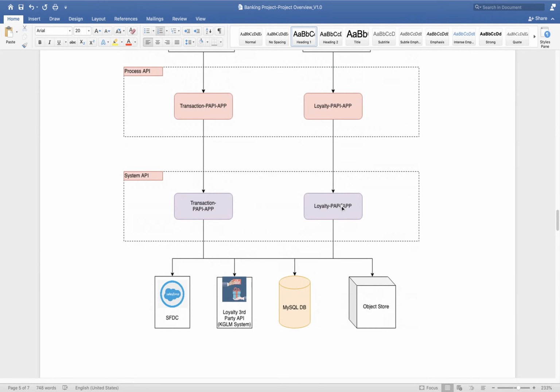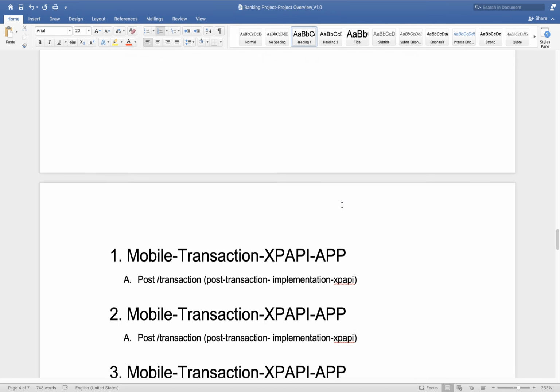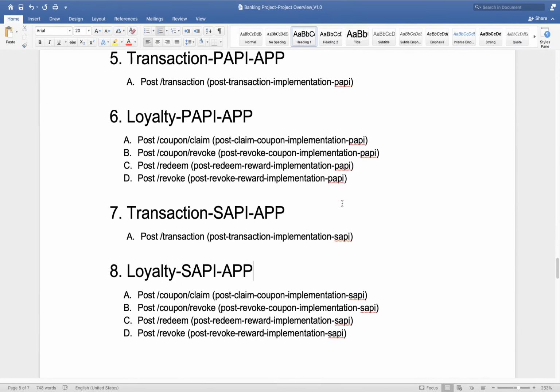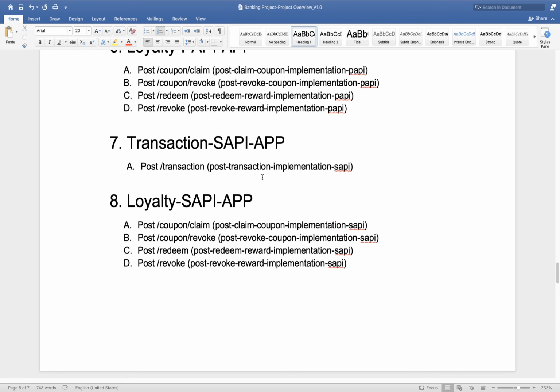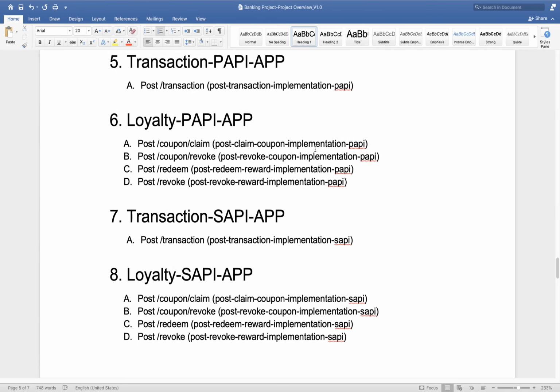Here I created only two, since we are going to cover only two modules. But in an actual project there will be 20-30 modules. If you combine all the APIs of each module, you will have 100-120 APIs. Based on that, you need to decide how many system applications you need.